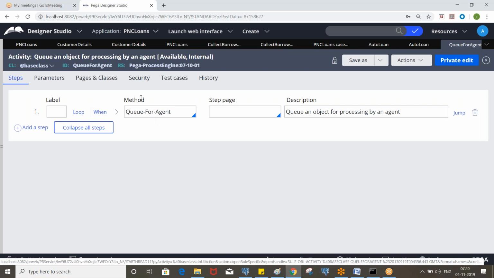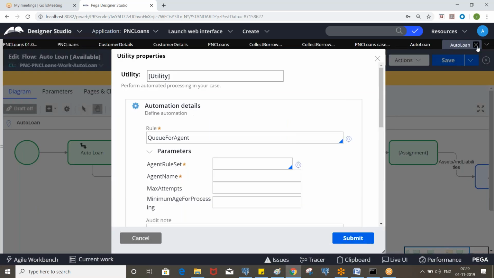Instead of using the queue for agent activity, you can also use the method, but you need to pass the mandatory parameters. How does the system identify that this item belongs to this agent? We need to specify that here. Whatever agent we created, those details we need to specify, and with that reference, the item will be inserted into the queue table.